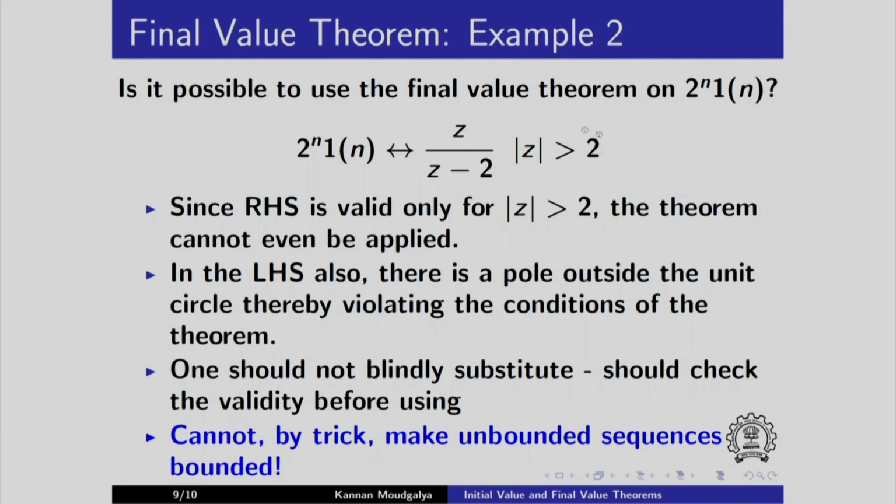If you do not worry about this condition, you will blindly apply z equals 1, then it will be 1 over minus 1. Some people report this as value having minus 1. That is totally incorrect because you cannot even apply this result.